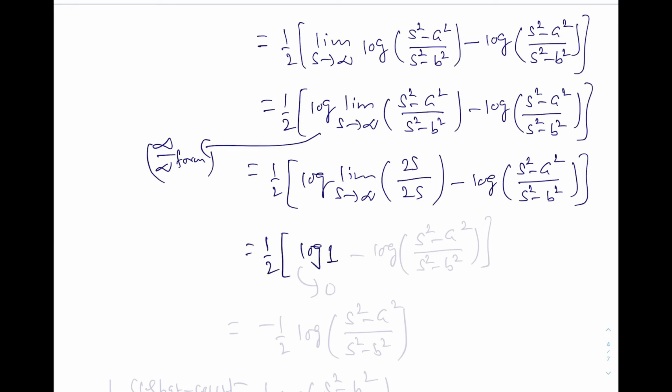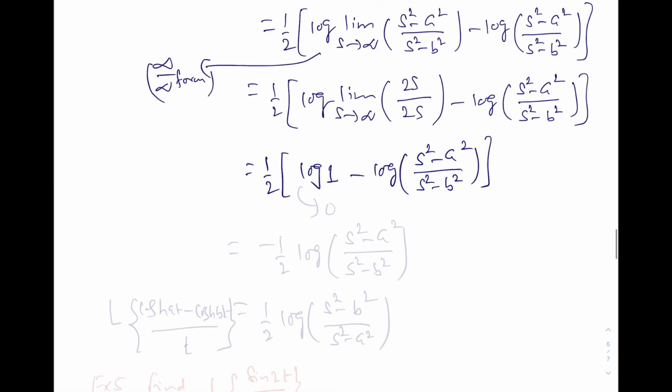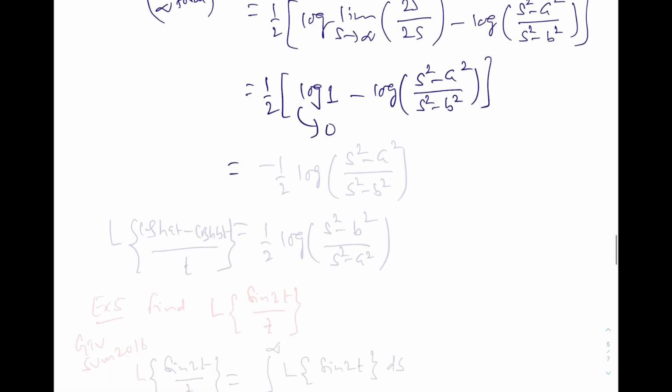This limit is 1 minus log of (s square minus a square) over (s square minus b square). This is 0. So this is minus 1 by 2 log of (s square minus a square) over (s square minus b square).